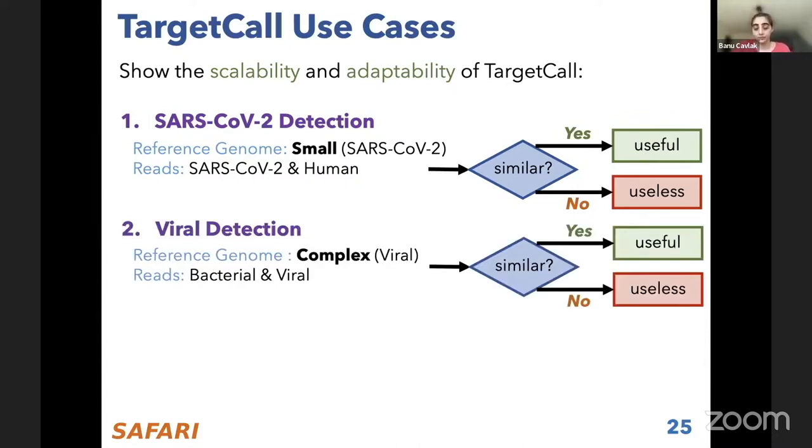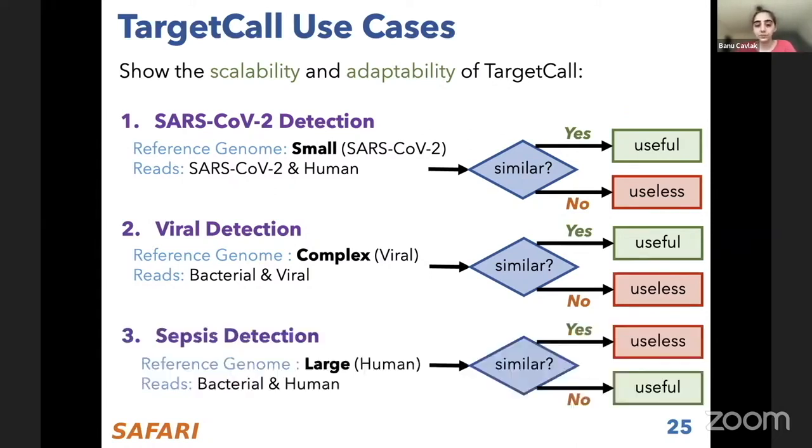Viral detection is also a similar use case, but this time the difference is our reference genome is not one single viral reference genome, but is composed of multiple of them. So we have a bit more complex reference genome, and our sample now contains bacterial and viral reads, and we want to identify the viral ones. Here, the viral and bacterial reads resemble each other more compared to human ones. That's why it's a different use case, but the approach is similar, and anything that is similar to the reference genome is identified as useful for this use case as well.